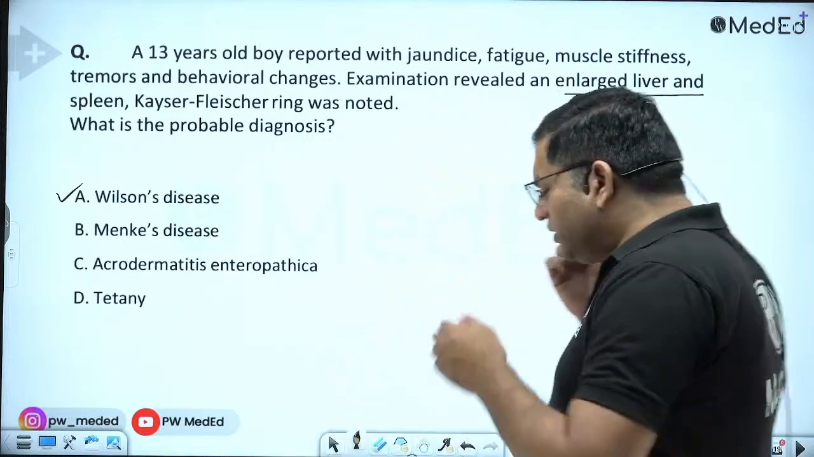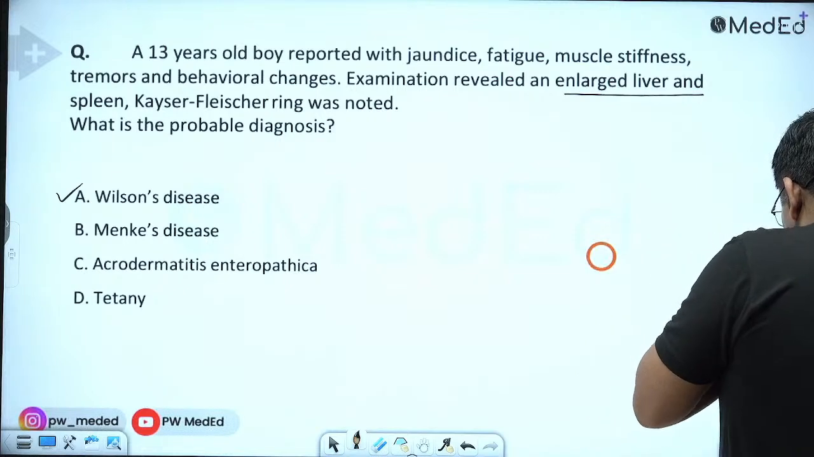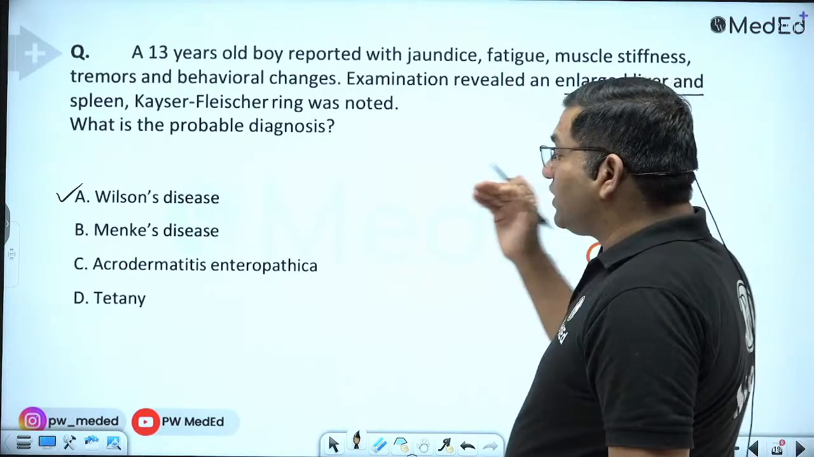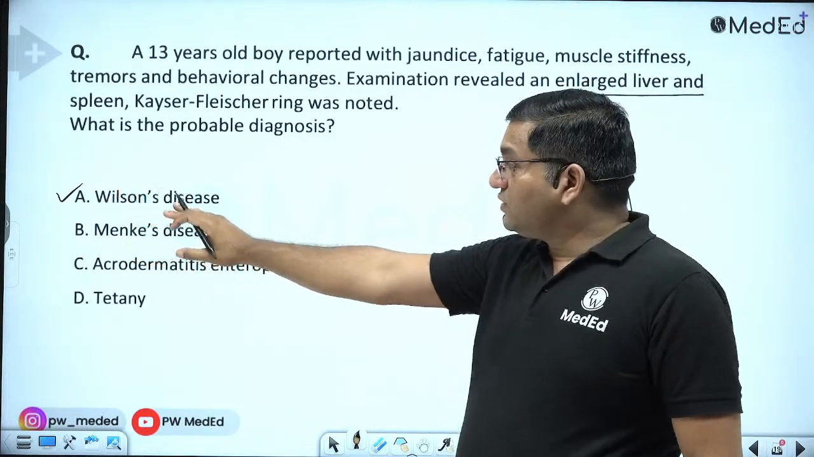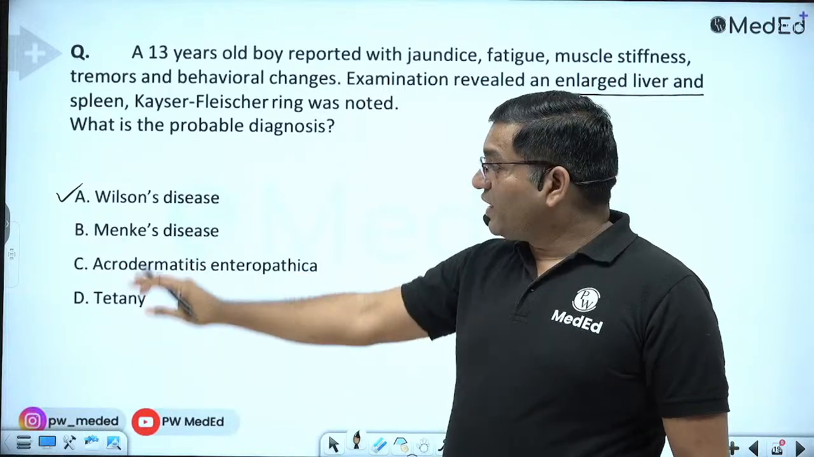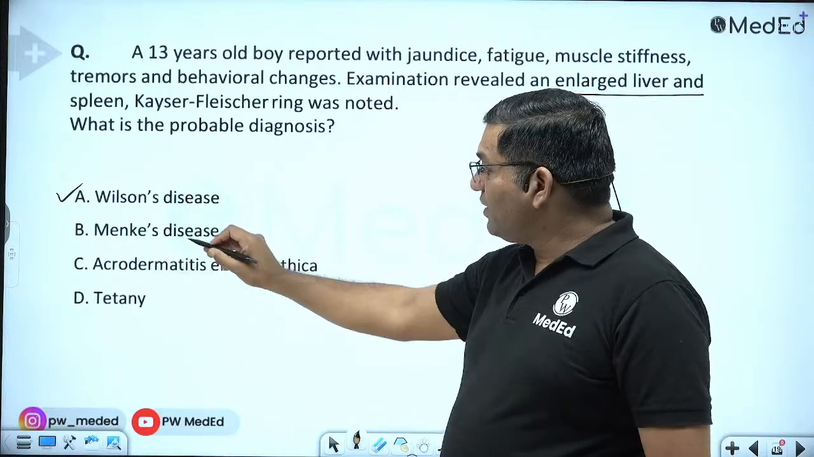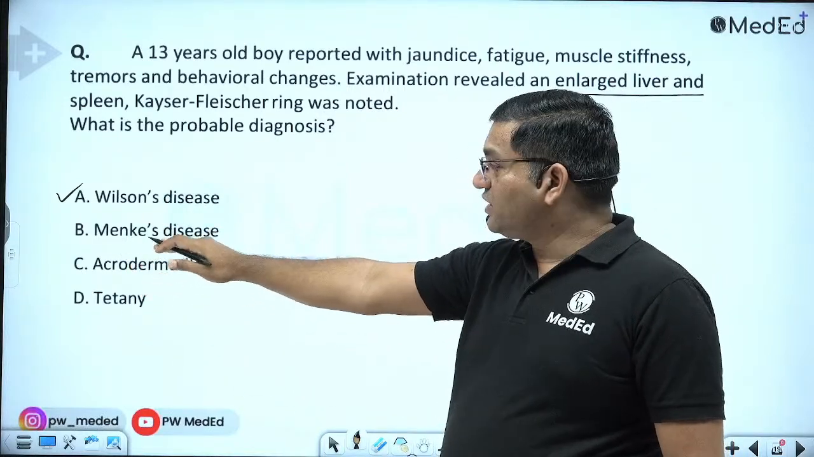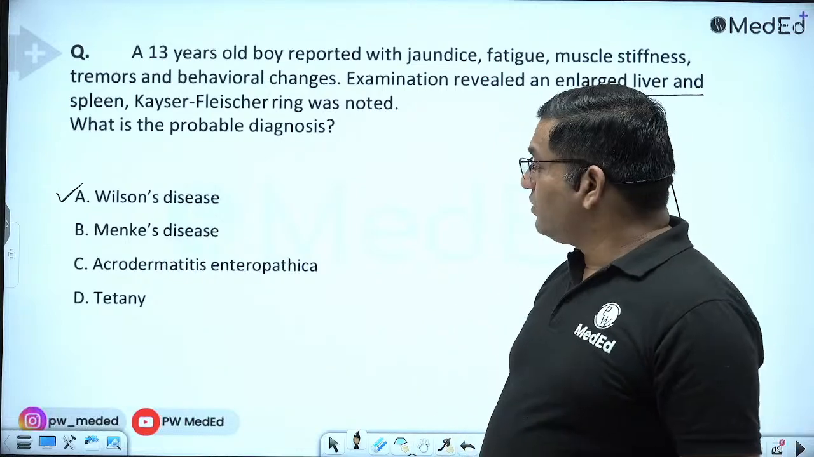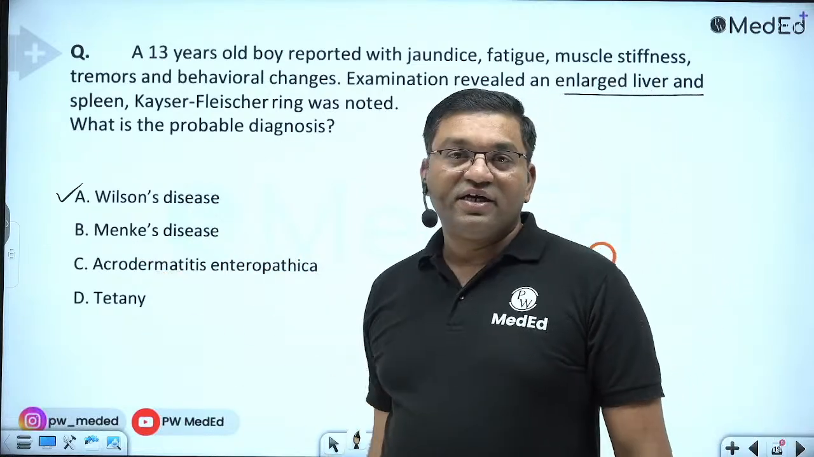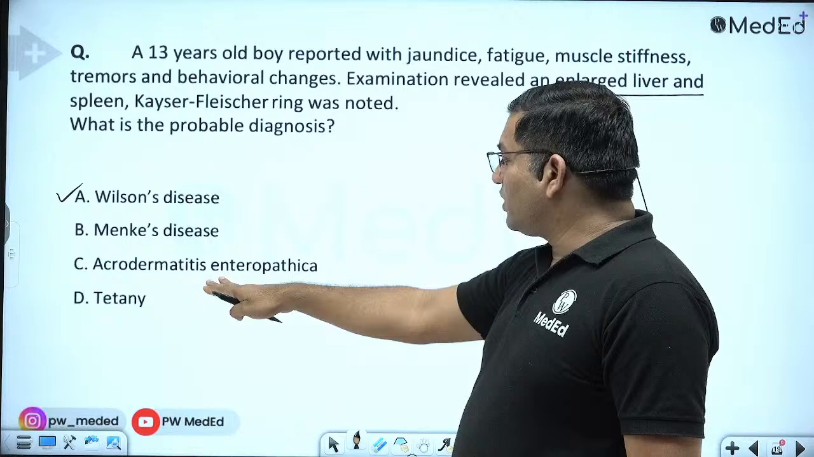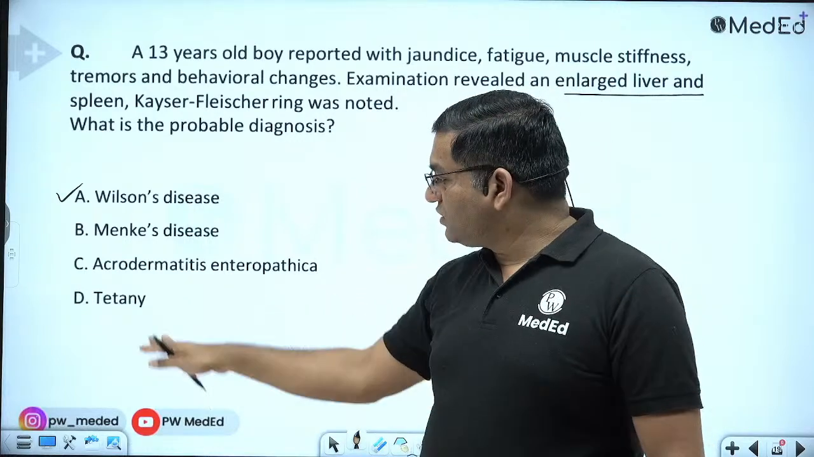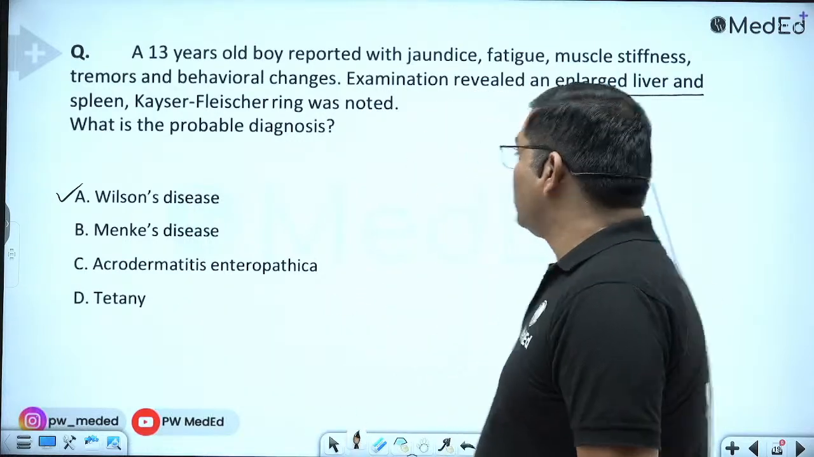So there is a decrease in the ceruloplasmin level in Wilson's disease. Also, copper accumulation occurs in Wilson disease. Menkes disease is the copper deficiency. There is brittle hair, kinky hair, and along with these, there is mental retardation in Menkes disease. Acrodermatitis enteropathica is the zinc deficiency, and tetany is due to the calcium deficiency.